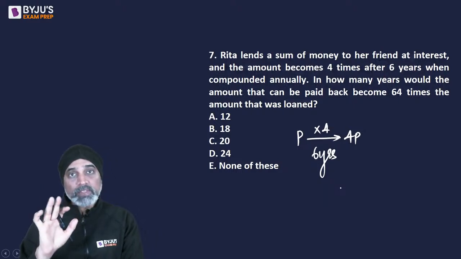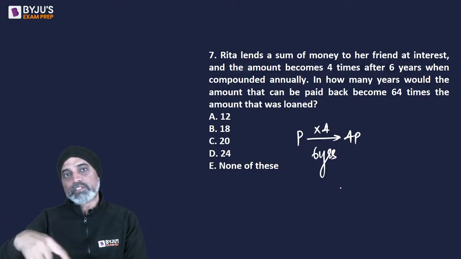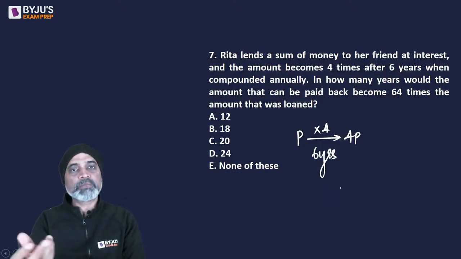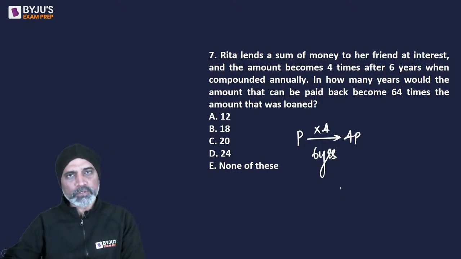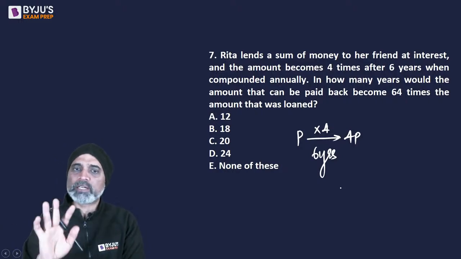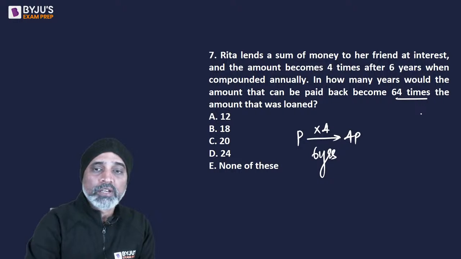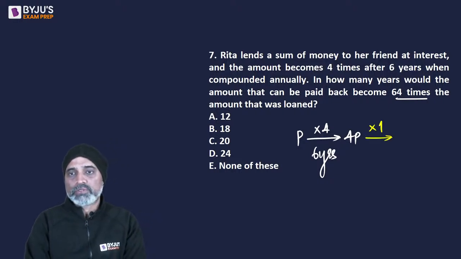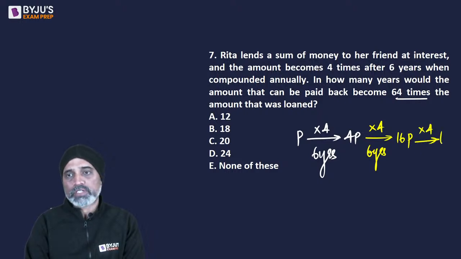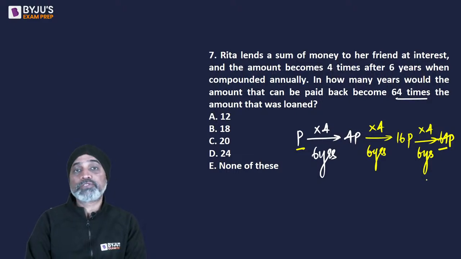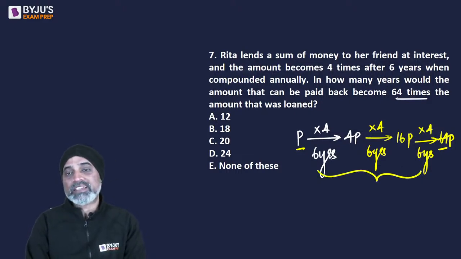ये given है. अब इसको कितनी बार चालू करें ऐसे continuously? The new number being 4p, p नहीं अब. The new principal is 4p. If I continue like this, 4 times, 4 times, how many times should I do so that it becomes 64 times? So next time when you are going to check for the next 6 years, it will become another 4 times. So ये अपना 16p हो जाएगा. फिर अपन इसको 4 times फिर हो जाएगा. This will become 64p in another 6 years. So we can see that it has become 64 times now. The principal of 64 times is now your amount. So in how many years did this happen?